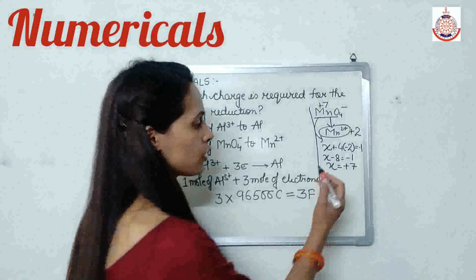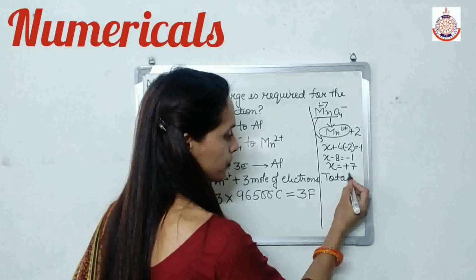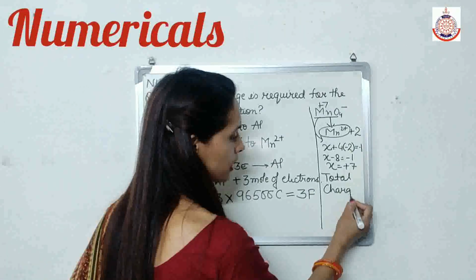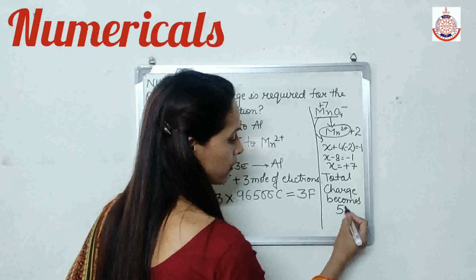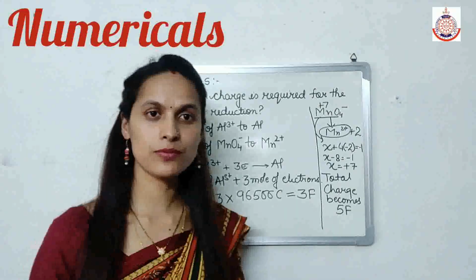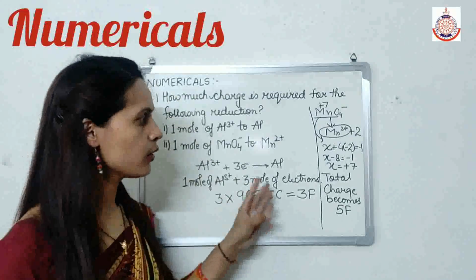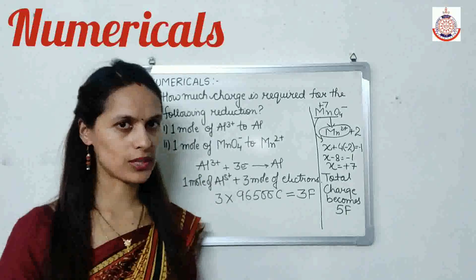So the total charge becomes 5 Faraday. In this way we will calculate such type of question.